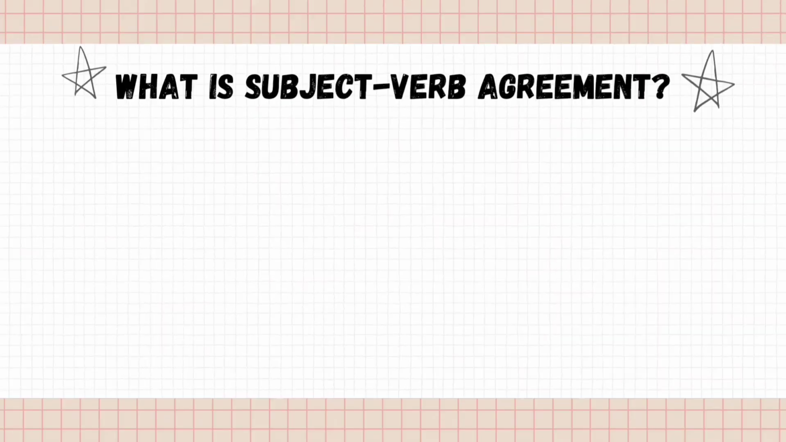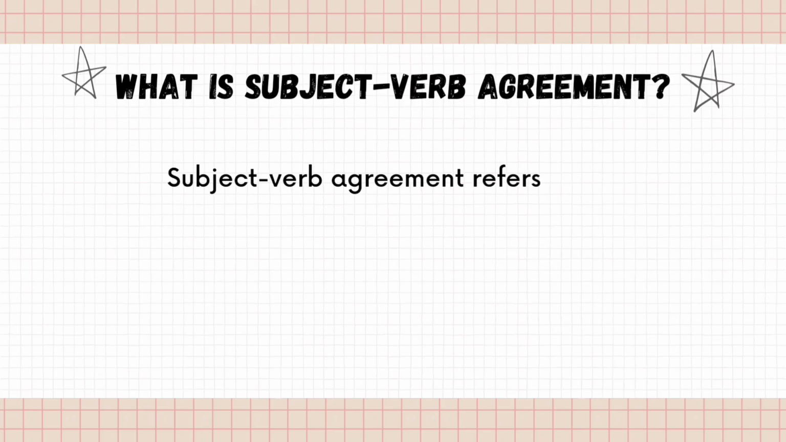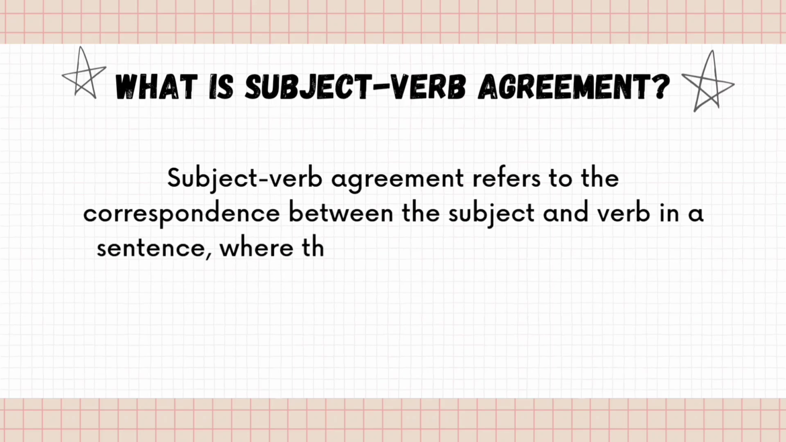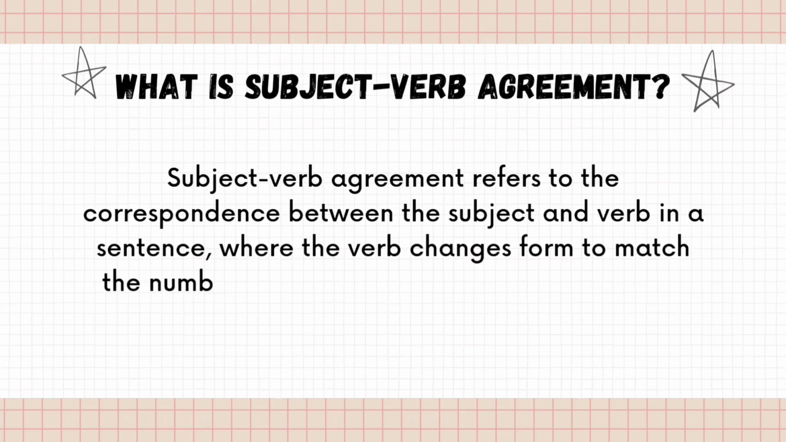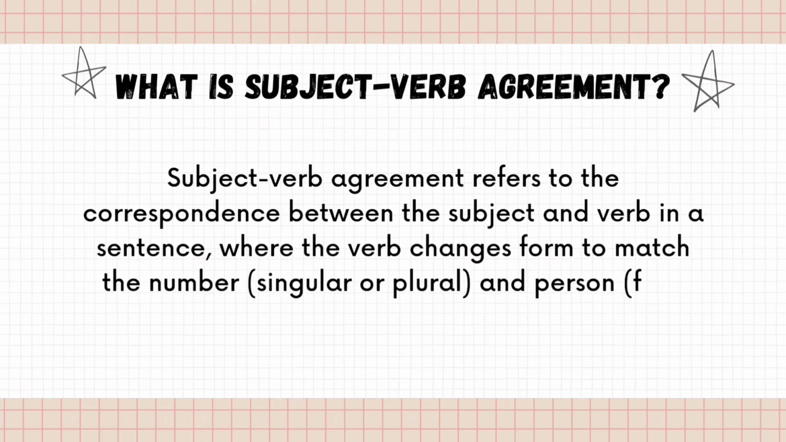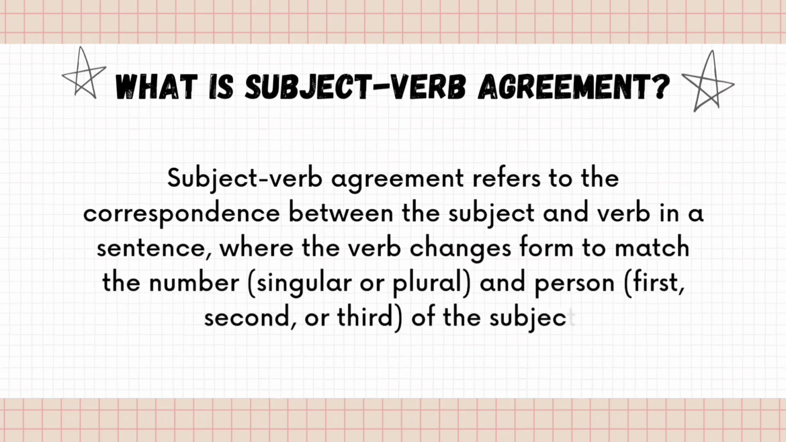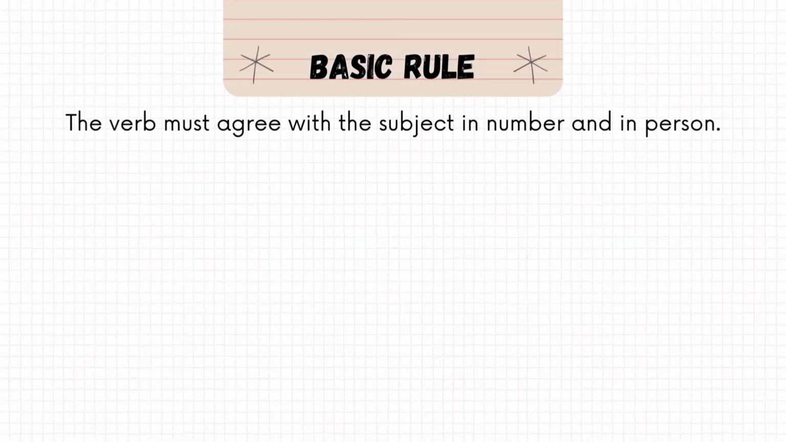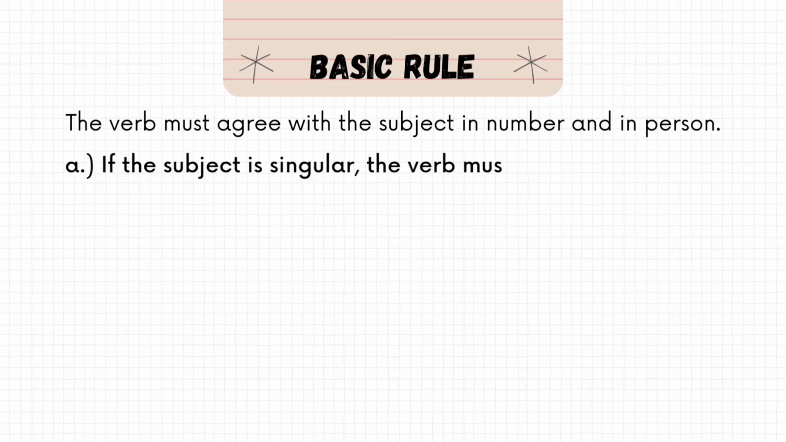What is subject-verb agreement? Subject-verb agreement refers to the correspondence between the subject and verb in a sentence, where the verb changes form to match the number, singular or plural, and person, first, second or third person, of the subject. So the basic rules in subject-verb agreement are: first one, if the subject is singular, the verb must be singular